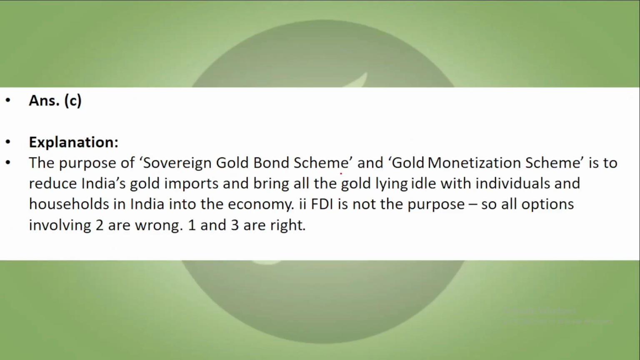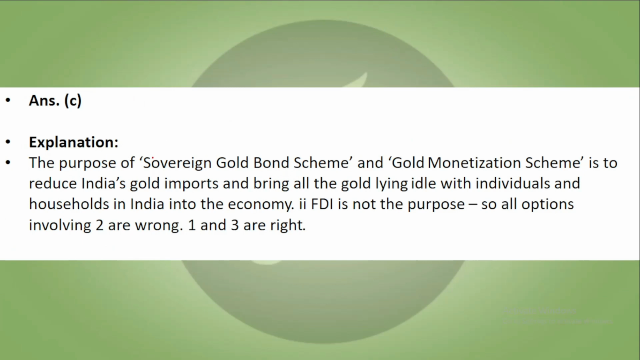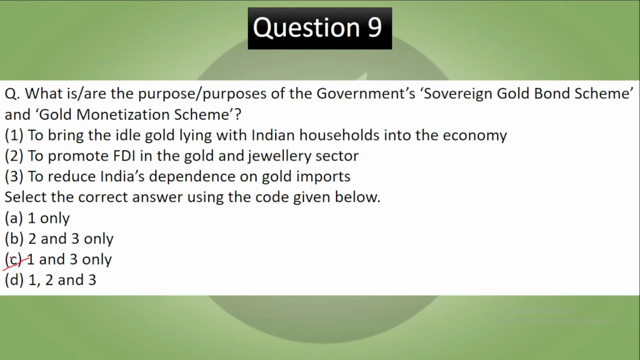Now let's see the answer. So your correct answer to this is C, which is 1 and 3. The purpose of the sovereign gold bond scheme is to reduce India's gold imports and bring all the gold lying idle with individuals and households into the Indian economy. FDI is not a purpose in this, so all options involving 2 you can eliminate, and 1 and 3 are correct.